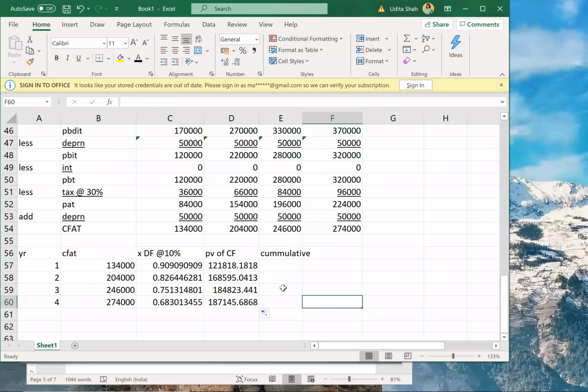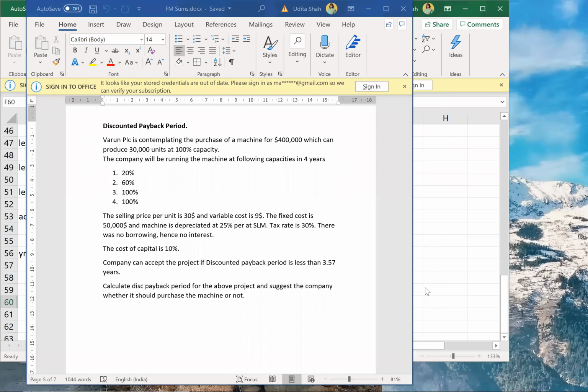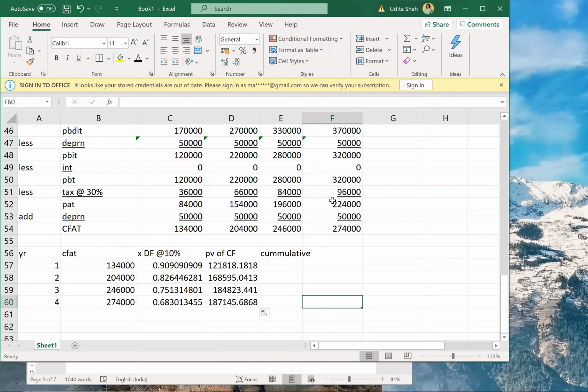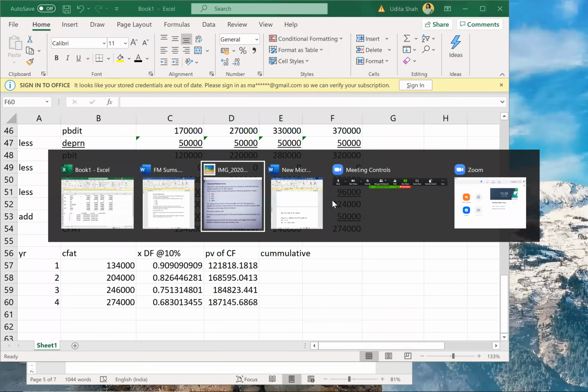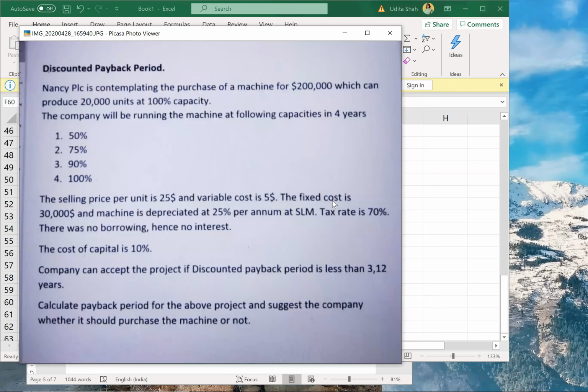Question only requires payback period, is it? You just calculate the discounted payback, okay? Because the question says company can accept the project if discounted payback period is less than 3.12.